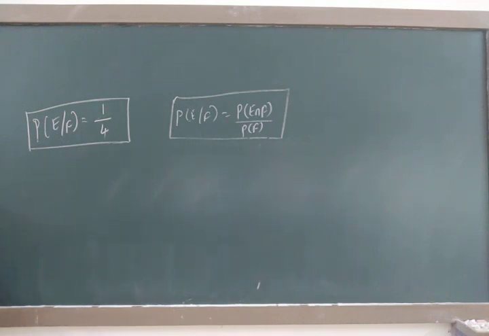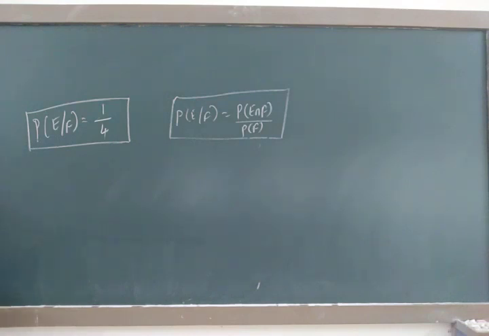P of E given F is equal to P of E intersection F divided by P of F, and this is logically what I have taken. With the formula also we are going to deal with the same thing. Okay. Next we will take one more example.